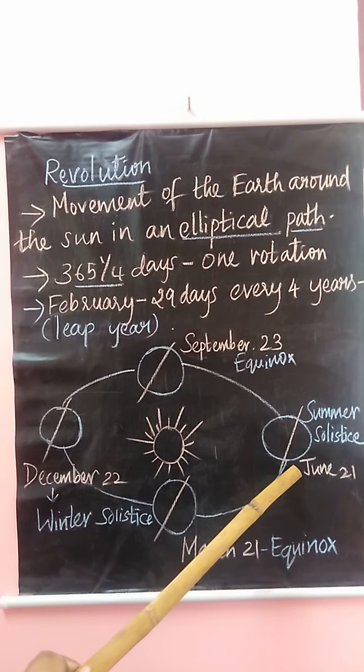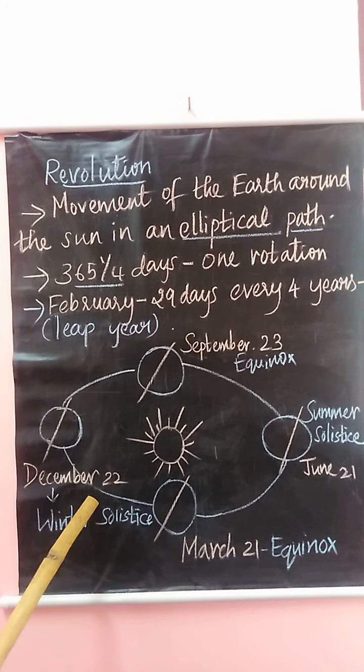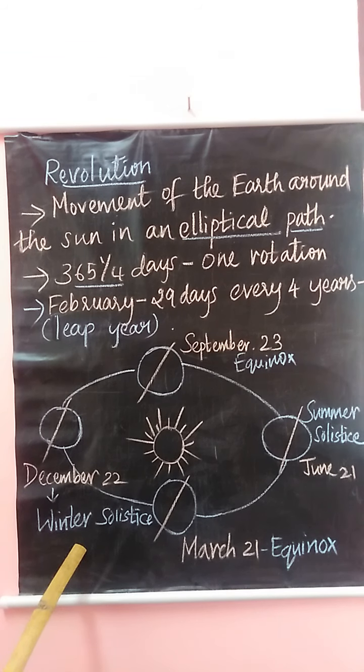Night will be long. On 22nd December, the Tropic of Capricorn, at 23.5 degrees south, faces the sun, which is called the winter solstice. It is the longest day in the southern hemisphere and longest night, that is the shortest day, in the northern hemisphere, just the opposite. On 22nd December, the sun faces the southern tropic, which is called winter solstice. It is the longest day in the southern hemisphere and longest night in the northern hemisphere.